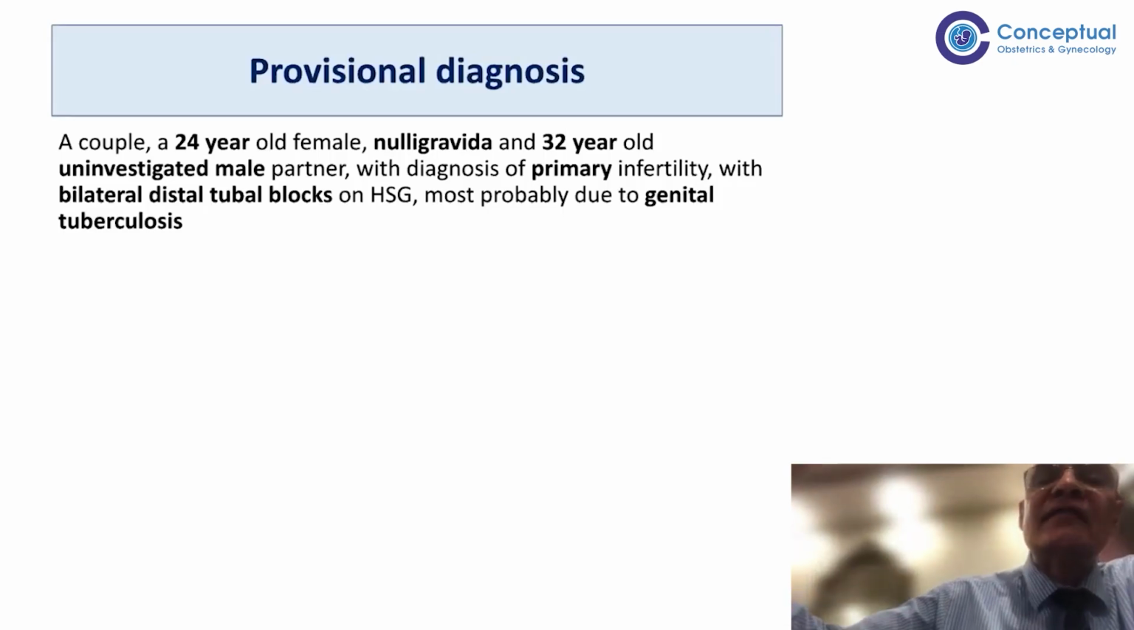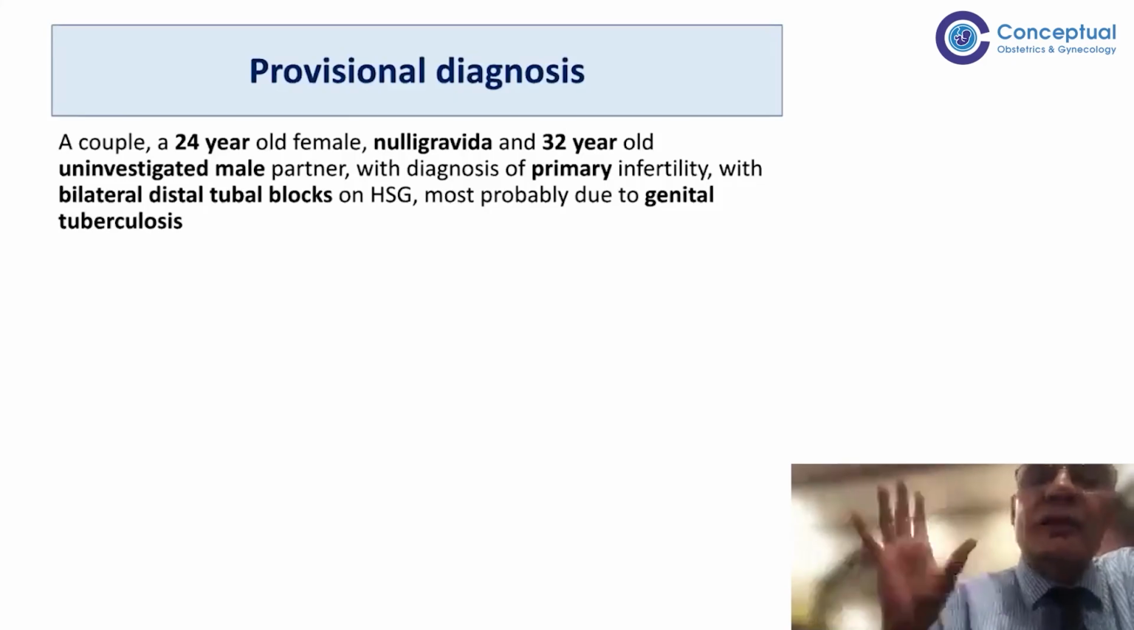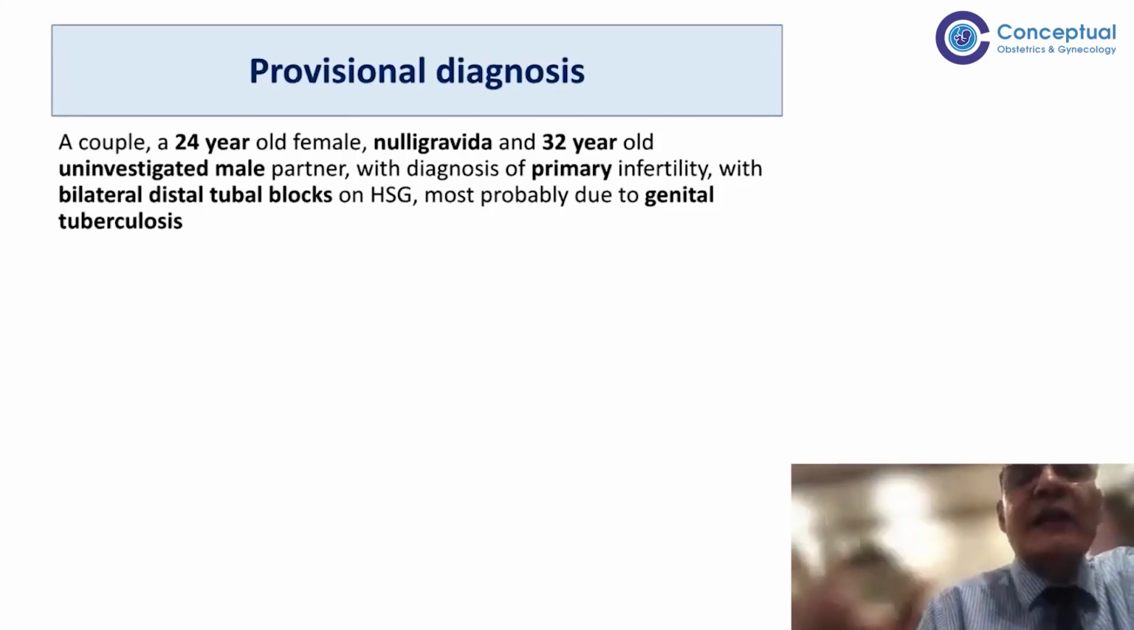We can say genital TB, so we are allowed to start treatment, and TB allows the treatment to be given to the patient. But if only PCR is positive, and everything else is negative, laparoscopy and hysteroscopy are normal, then it is not TB, and we don't start the treatment for the patient.